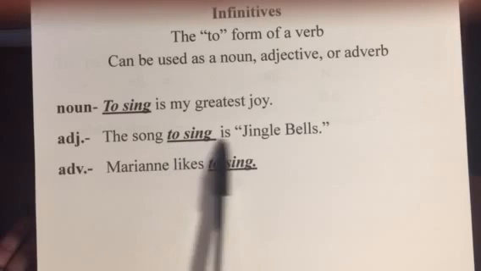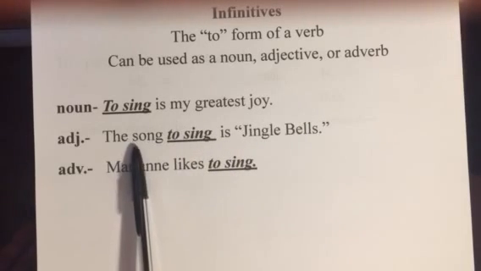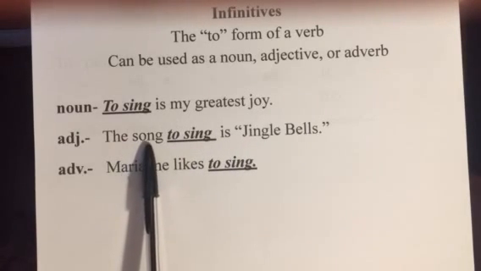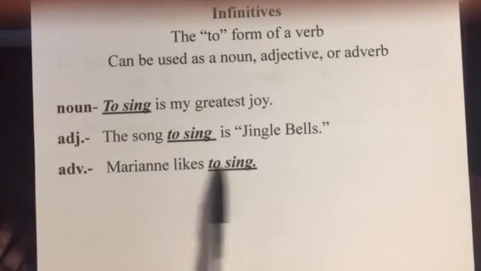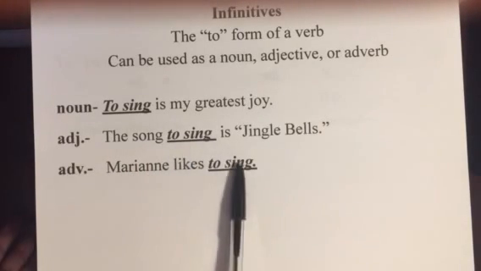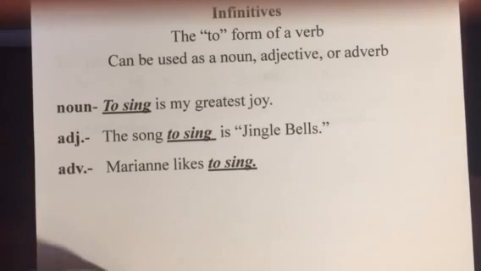The song to sing is Jingle Bells. Well, here to sing is modifying the noun song, so therefore it's an adjective. And then finally, it could be an adverb. Marianne likes to sing. What does she like to do? She likes to sing. It modifies the verb. Therefore, it's an adverb. So infinitives could be those three parts of speech.